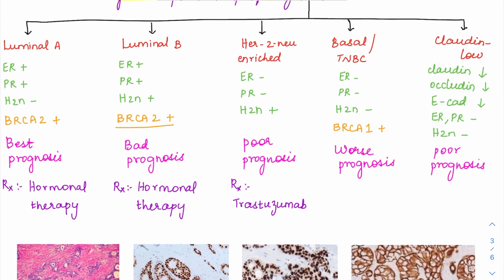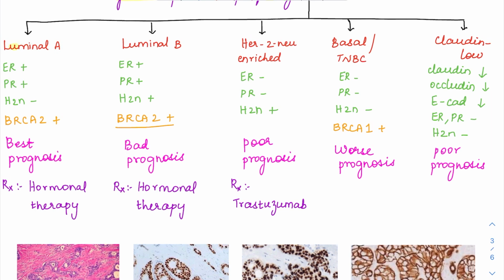So in luminal A, it is based on the expression of hormonal receptors. So whenever we get a breast case, we always put immunohistochemistry to see their luminal status or hormonal status. So we use estrogen receptor antibody, progesterone receptor, HER2/neu, and also Ki67, which gives the proliferation index. So whenever there is ER/PR positivity, it is going to have a good prognosis, because these patients can be given hormonal therapy targeting these receptors. So hormonal therapy can be given. So these patients will have a good prognosis.